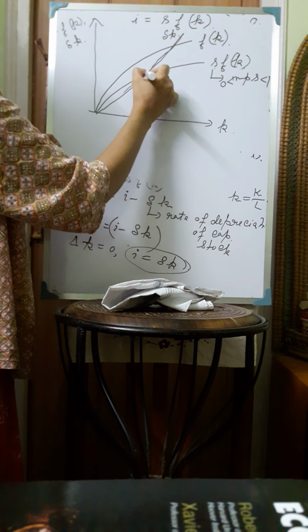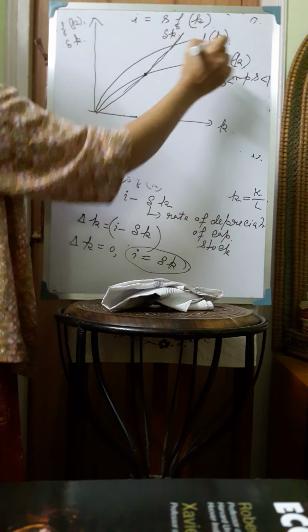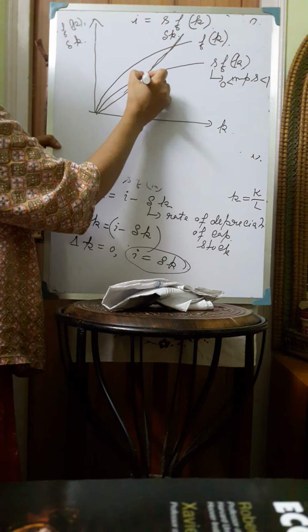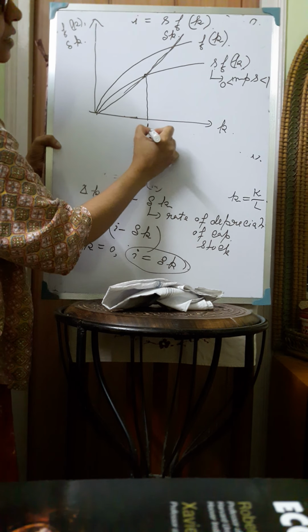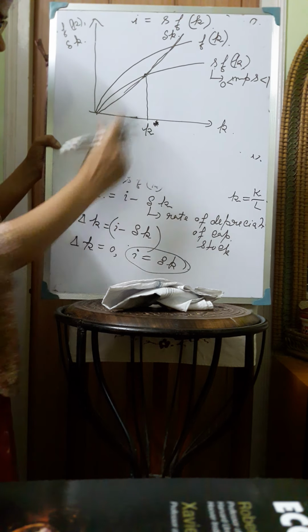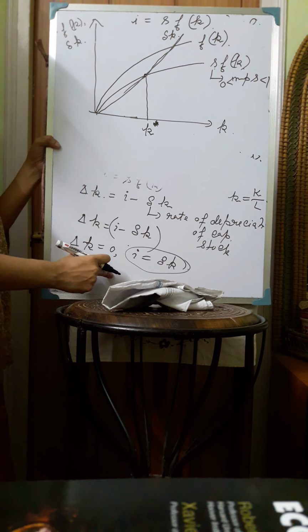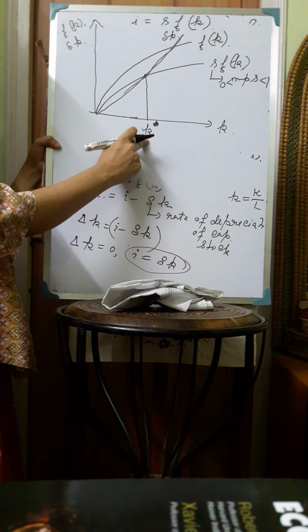So at the point of intersection between delta k and s f(k), the change in k is 0. So here at this particular level of capital stock, change in k is equal to 0. Now when it is 0, there is no change in the capital stock in the economy. That means we have reached the steady state in the economy.